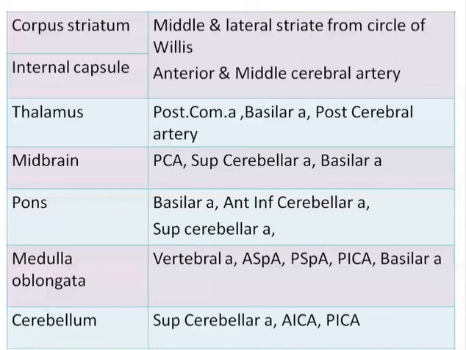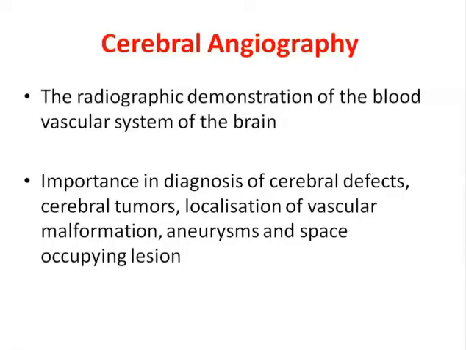Cerebral angiography. The radiographic demonstration of the blood vascular system of the brain is known as cerebral angiography. Dye can be inserted and a radiograph taken to see the involved vessels and the pathology. It is important in the diagnosis of cerebral defects, cerebral tumors, localization of vascular malformations, atherosclerosis, aneurysm, and space occupying lesions. It is helpful for the diagnosis of these diseases.